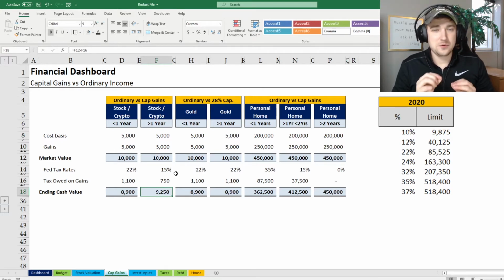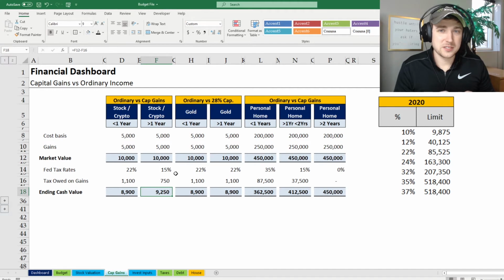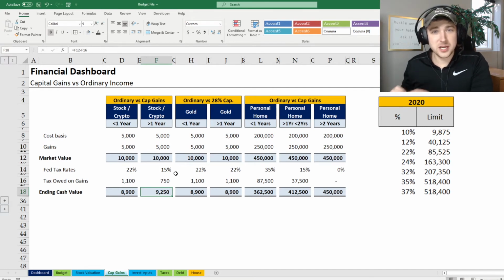And if you sell your stock in December at a loss and you turn around and buy it in January, less than 30 days, it's considered a wash sale, and it will change the results of what you can carry forward and how it's treated. I would highly recommend going and watching a video on wash sales.